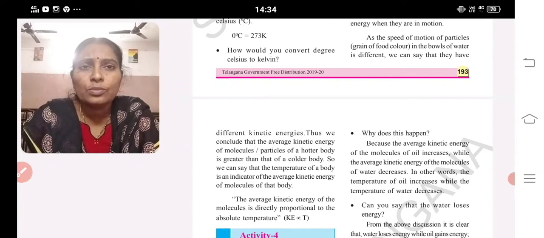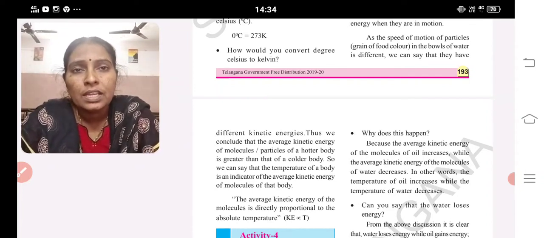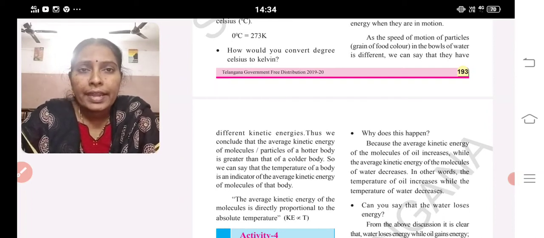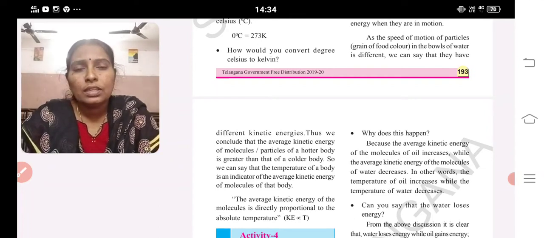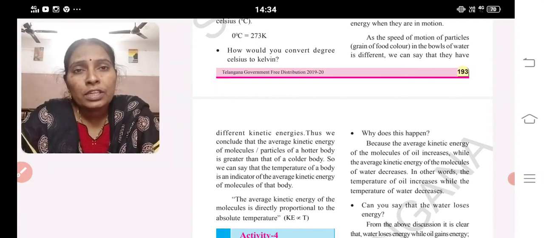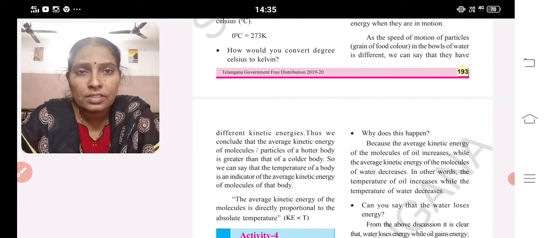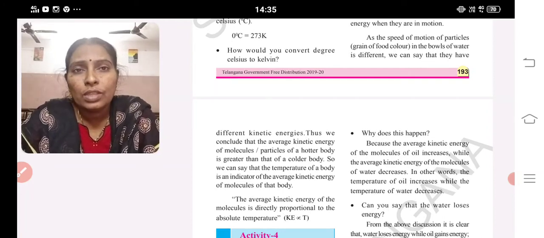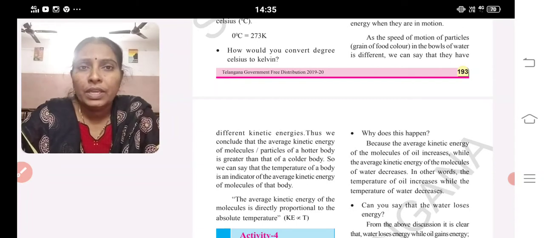For that, a simple experiment: take 2 test tubes, one with warm water, hot water, and the other with cold water. Add food color in both test tubes and observe what happens. The water changes its color, but when we observe the hot water, the movement of the particles is more. Which type of energy is possessed due to motion? Kinetic energy. So in these particles, kinetic energy is more compared to the other beaker filled with cool water.